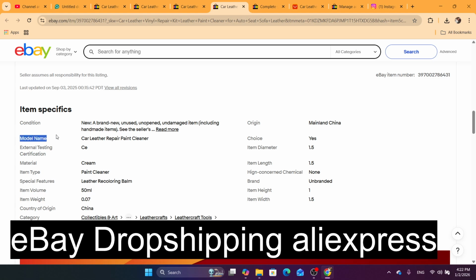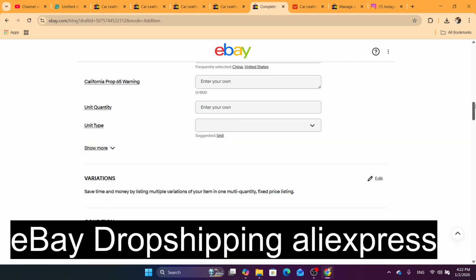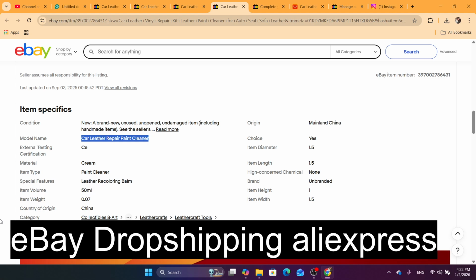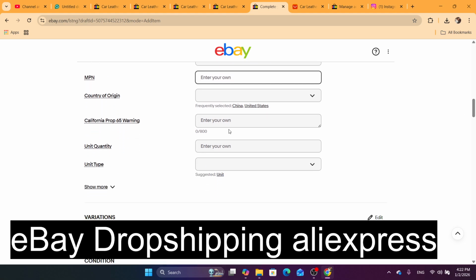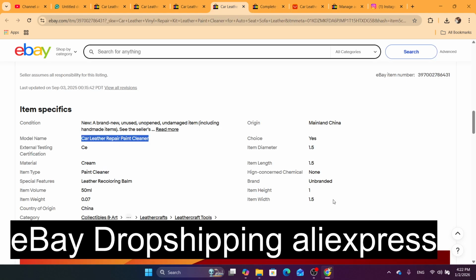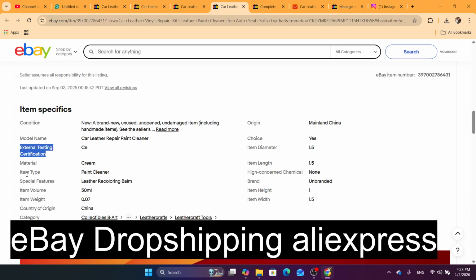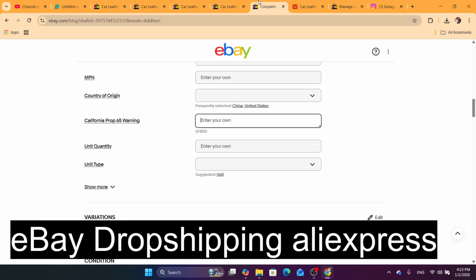So here the model name, what he mentioned here, the model is car leather repair paint. That's what I'm going to do right now. Here the MPN, he didn't even include it, so just ignore it. Now after that, the California Prop 65 warning. See if there is something here. It seems like he didn't mention that. Just ignore that too. The unit type. Okay, I'm going to search here for unit type. It seems like he didn't mention that, so just ignore it.